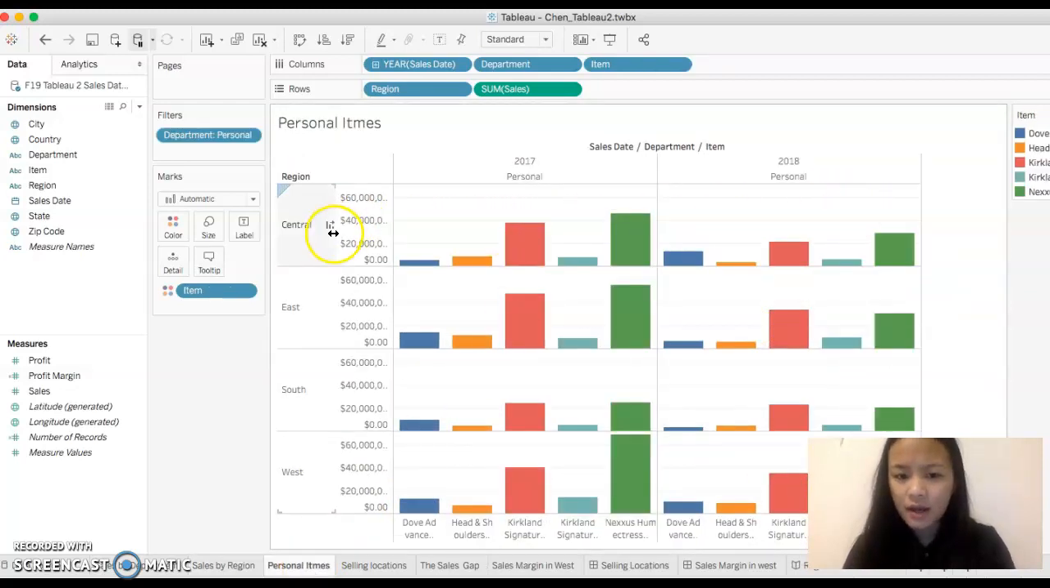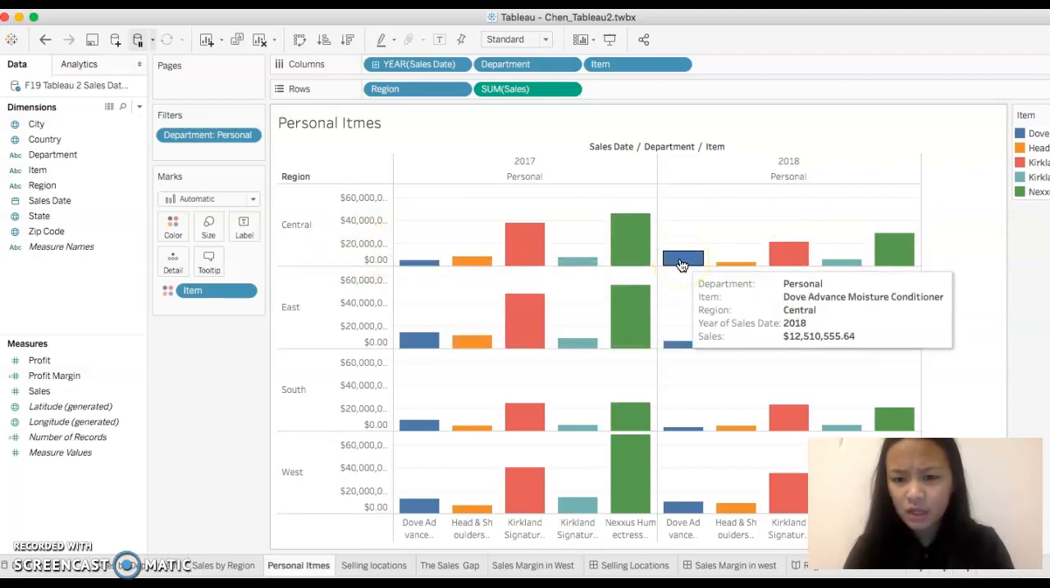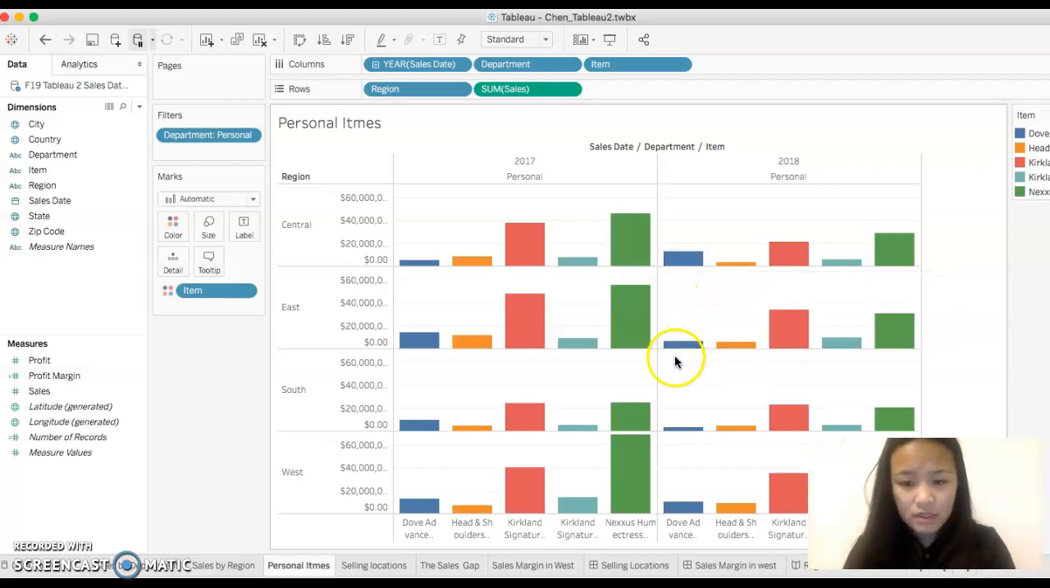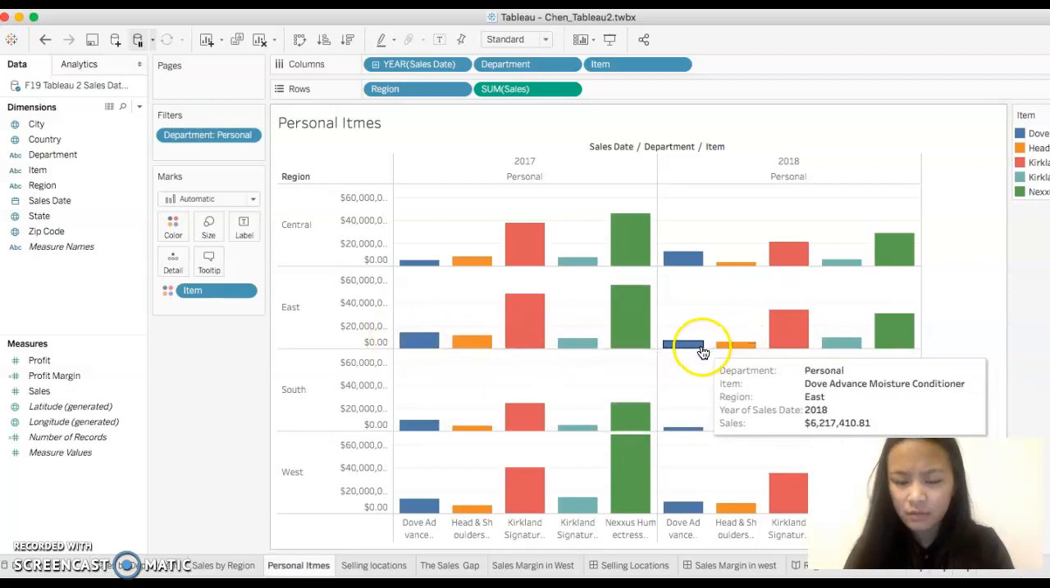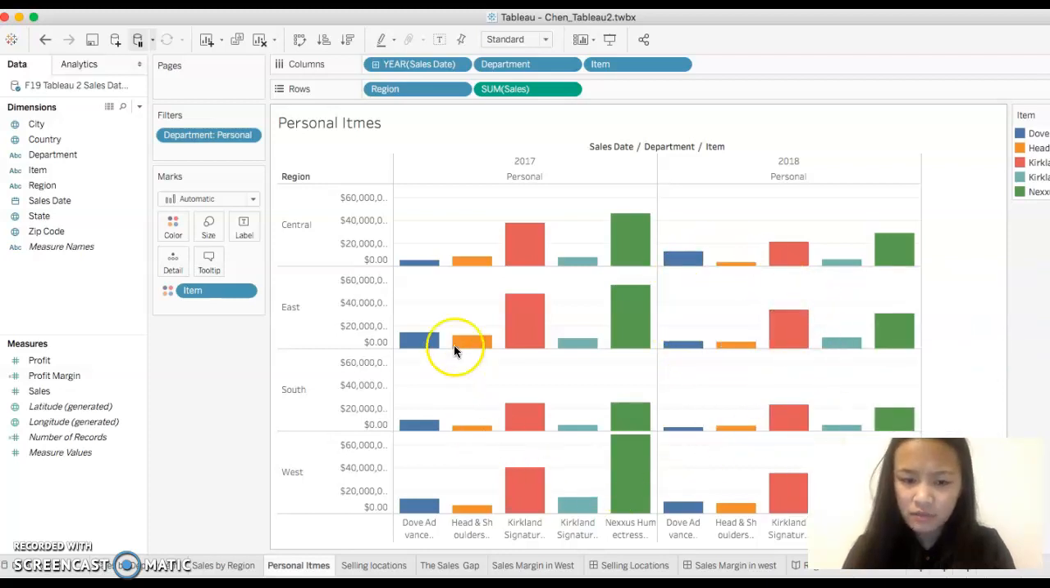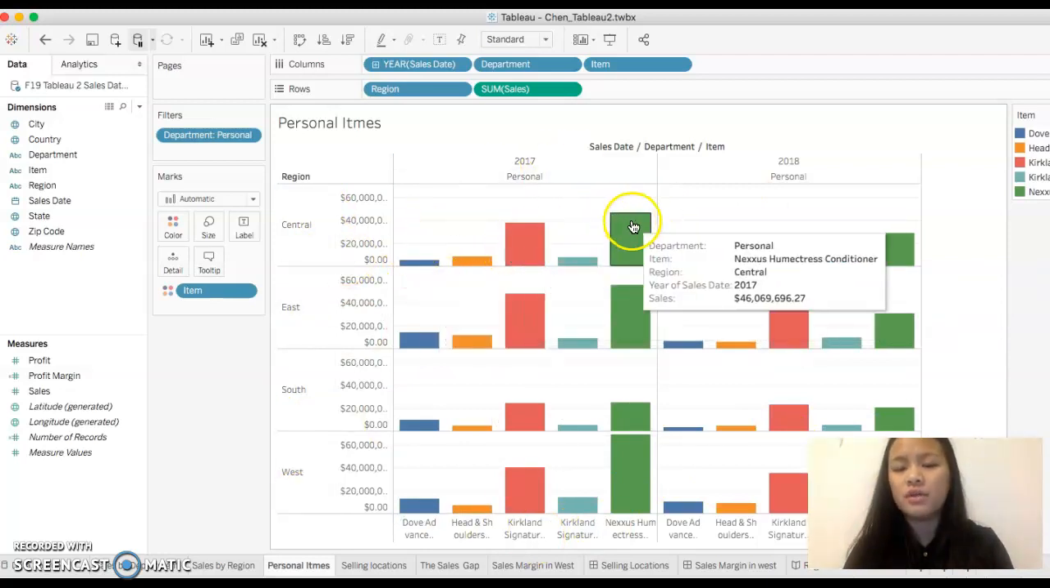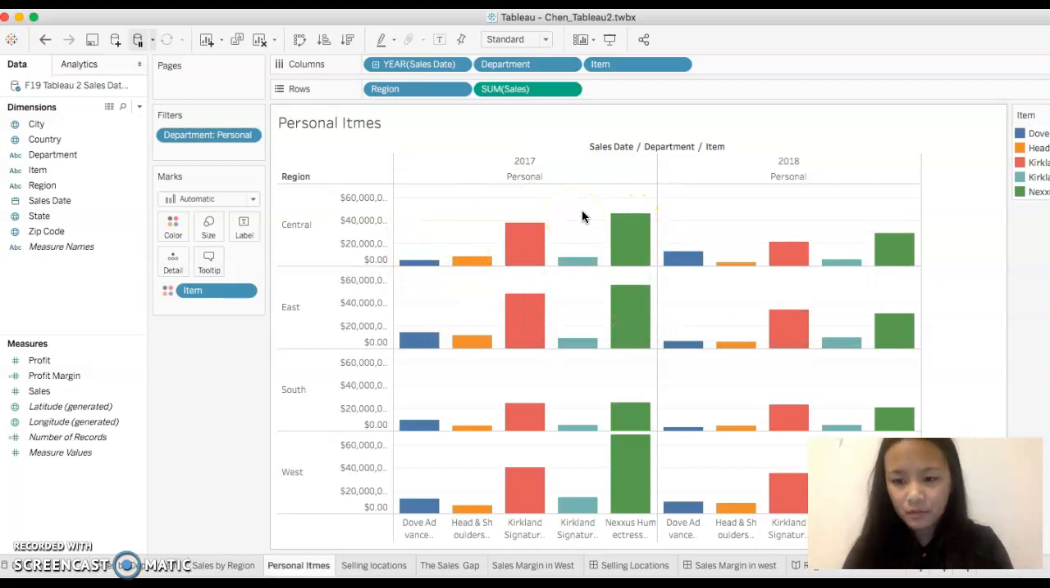On the central area, they actually all go down except for the personnels. For the moisturizer, conditioner, the Dove's, if you look at these, they actually start to drop a little bit for this product as well. And as we can see in the full pages, no matter which region it is, the total sales are always less in 2018. So they must have done something.